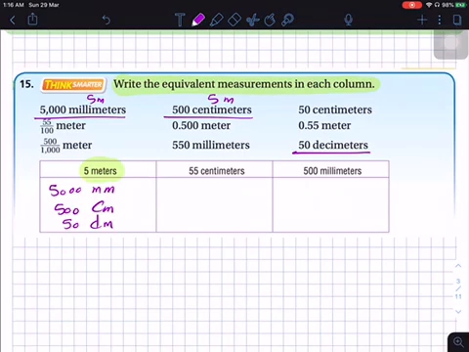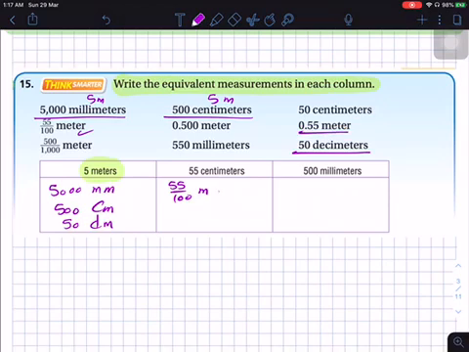Let's think now. Think about how many centimeters in all the different units. Okay, 55 centimeters. For this one, 55 over 100 meters. If I want to convert it into centimeters, multiply by 100, so it will be 55 centimeters. So this one is correct.